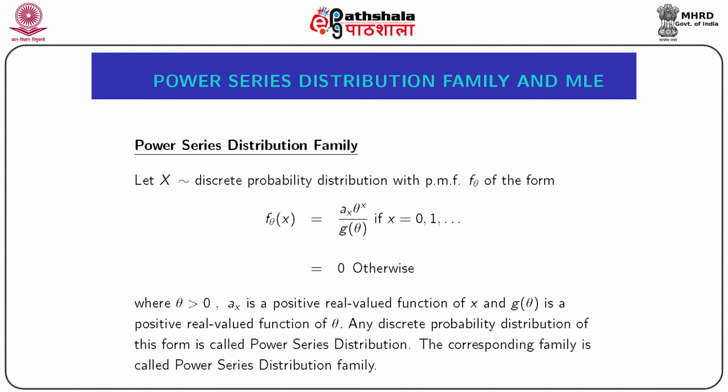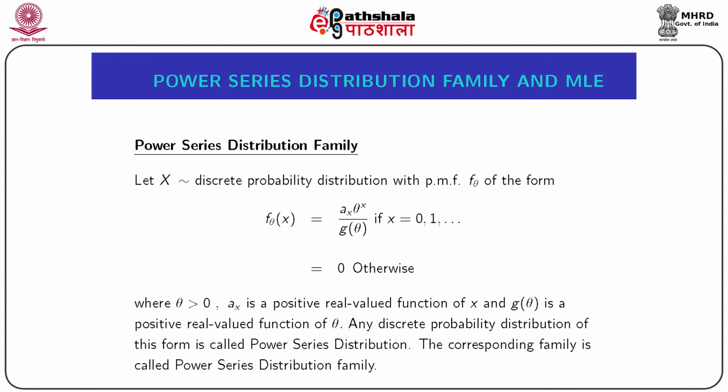Next, we can discuss the power series distribution family in the context of maximum likelihood estimation. Let a discrete random variable x follow a discrete probability distribution with PMF f theta of x equal to a(x) into theta to the power x divided by g(theta), provided x can take values 0, 1, etc., and the PMF takes the value 0 otherwise, where theta is positive, a(x) is a positive real valued function of x, and g(theta) is a positive real valued function of theta.